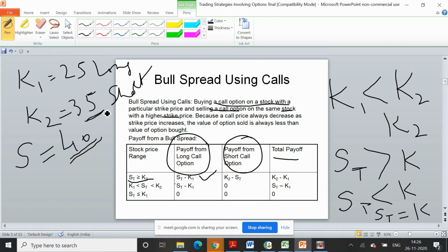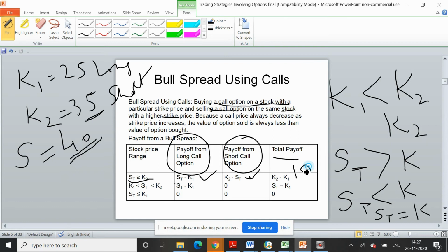This person who has taken the short call will incur a loss of 5. So it is K2 minus ST, 35 minus 40, so minus 5 is your loss. So plus 15 minus 5, your net payoff is K2 minus K1, 15 minus 5, which is 10.